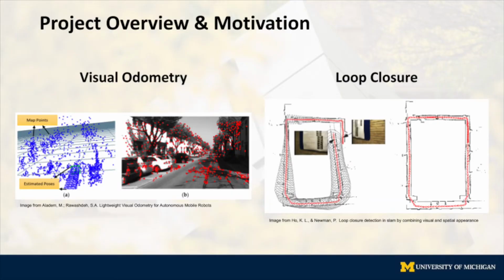Two important parts of every modern SLAM algorithm are motion estimation and loop closure. Motion estimation is often done by using some form of odometry or by applying a motion model serving as the initial prediction of the robot's state. Loop closure, on the other hand, is one of the final steps and allows us to reduce uncertainty of our position estimate and further optimize the map. In this project, we aim to evaluate two deep learning approaches as alternatives to these problems.